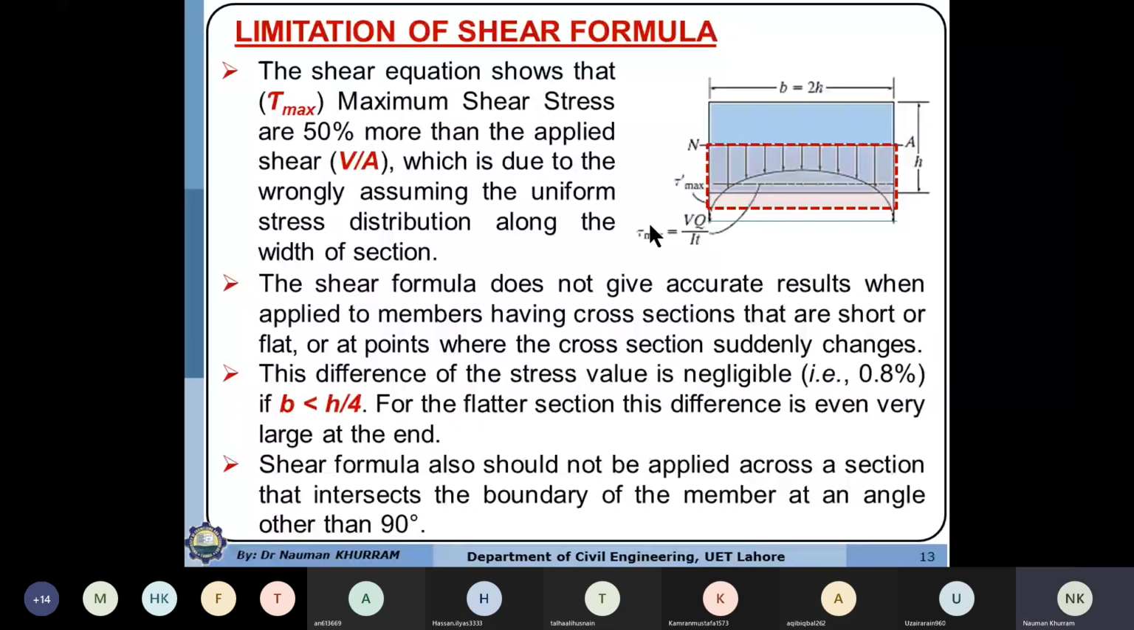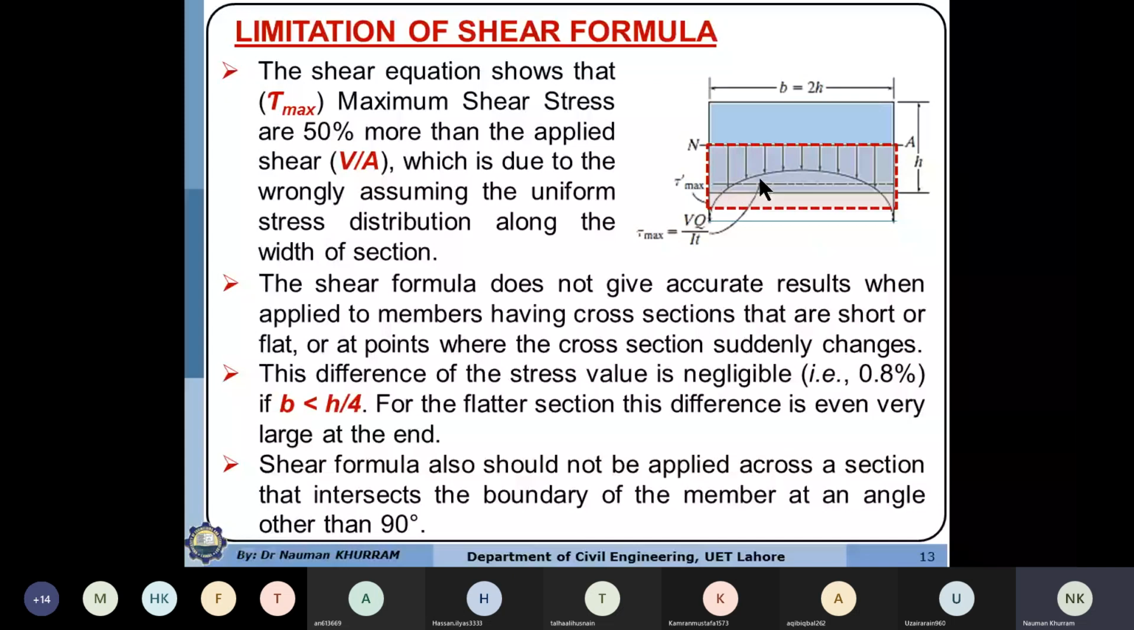This is the limitation of the shear formula that we have already discussed. The shear equation shows that the maximum shear stress is 50% more than the average applied shear stress, which is due to wrongly assuming a uniform stress distribution along the width of the section. So actually, we are assuming this rectangular stress distribution. We are assuming that if the stress at this outer side is 100, then along the entire width the stress will remain 100. But the actual distribution is this parabolic one.